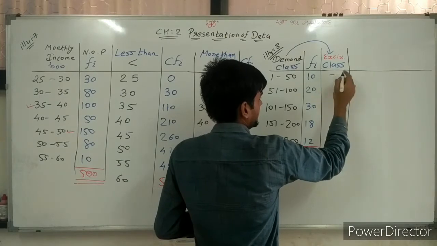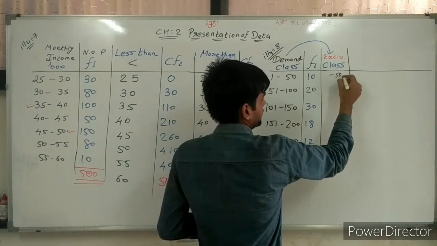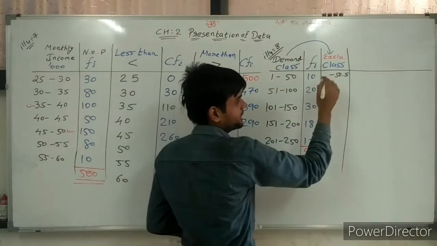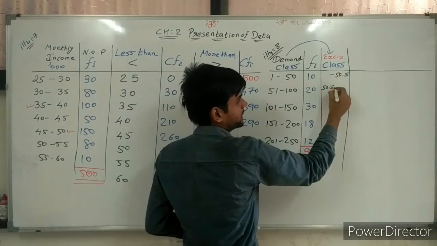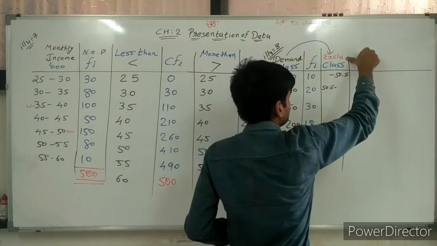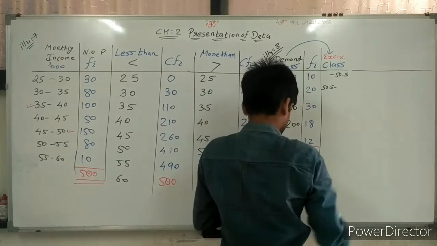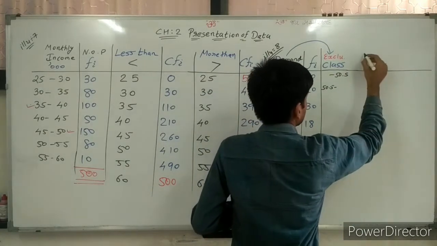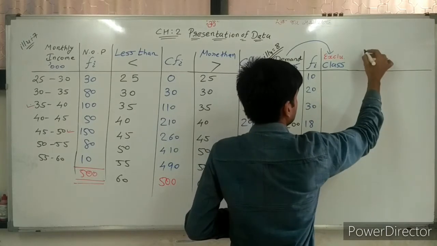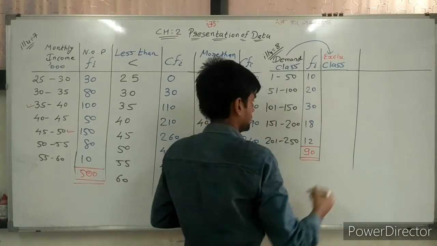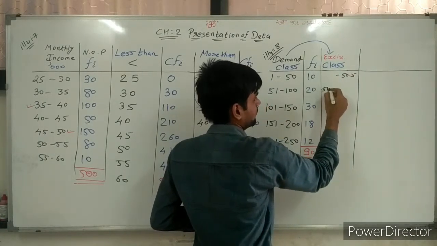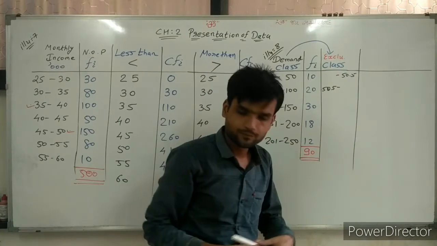So here I am writing 50.5 as upper boundary point, and 50.5 as lower boundary point of the next class.